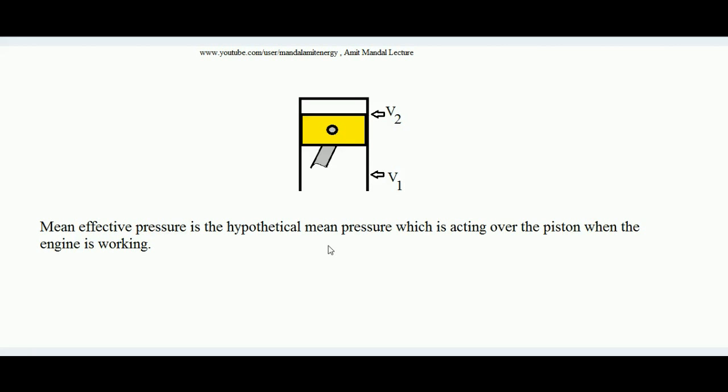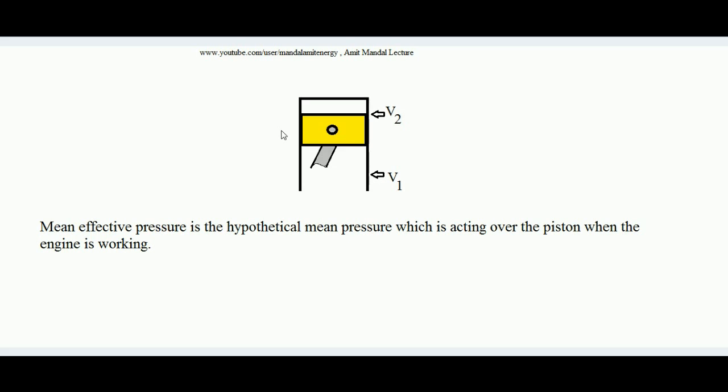Hello students, today we will learn what is the mean effective pressure of an IC engine. By definition, mean effective pressure is the hypothetical mean pressure which is acting over the piston when the engine is working.